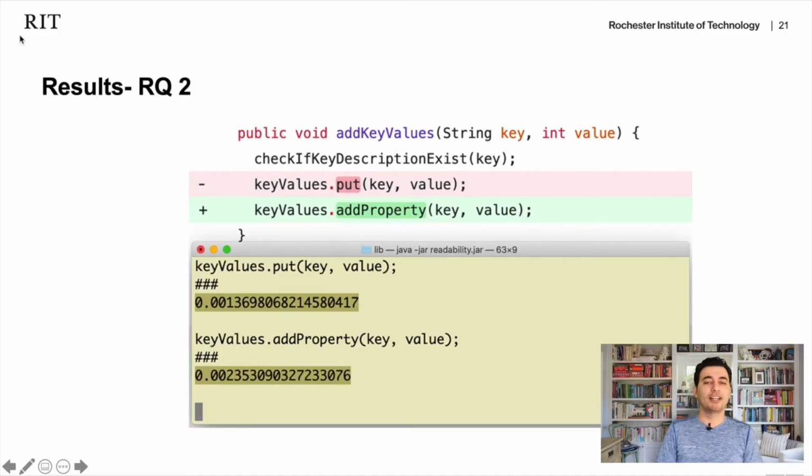We use two tools to reduce false positives and to see how these two tools measure the readability of the code. And this is an example of why readability improved. In the retired library we use a put method, while in the new library we use add property. Add property is most likely more readable, and when we run the tool that detects readability, you can tell the readability score went from 0.0000001 to 0.0002. That means there is definitely an improvement in readability in this code. Whether you just say put, or you say put property, it makes the code more readable. So this readability improved.